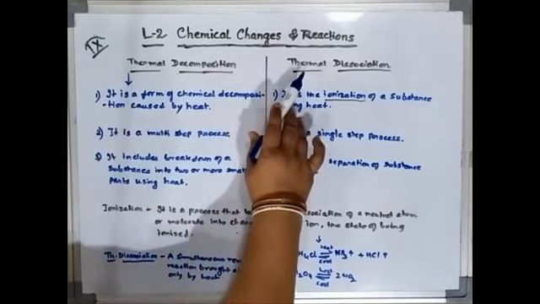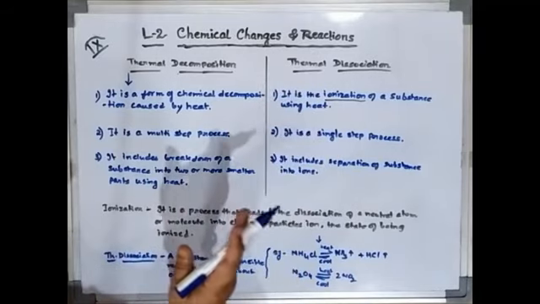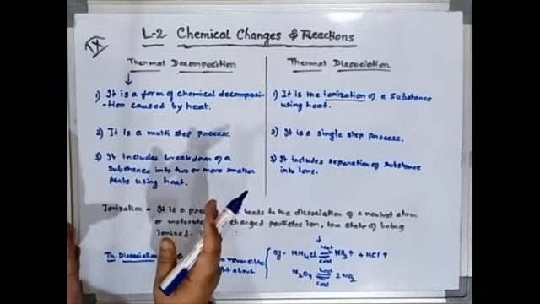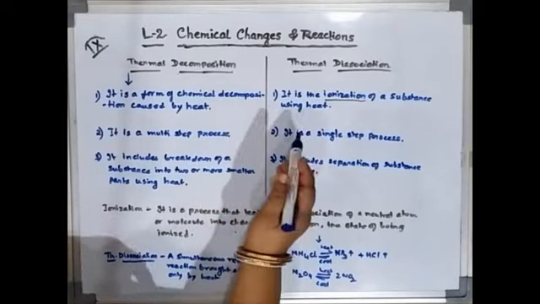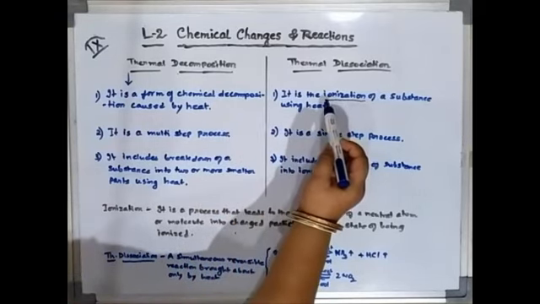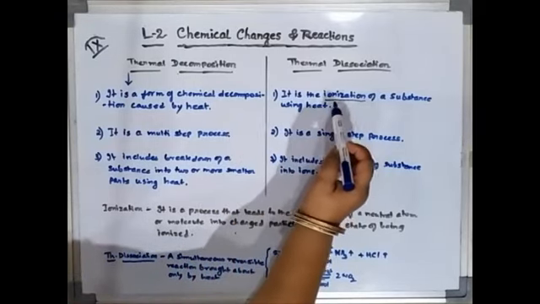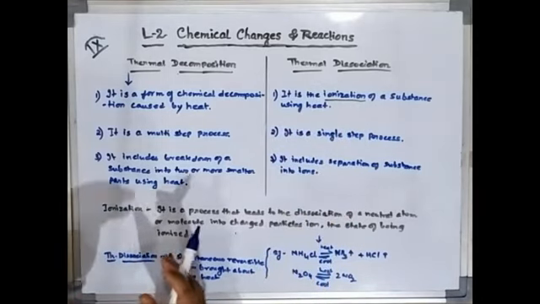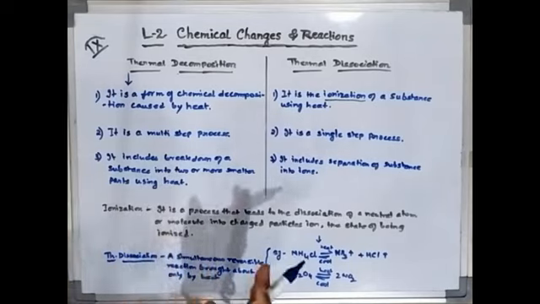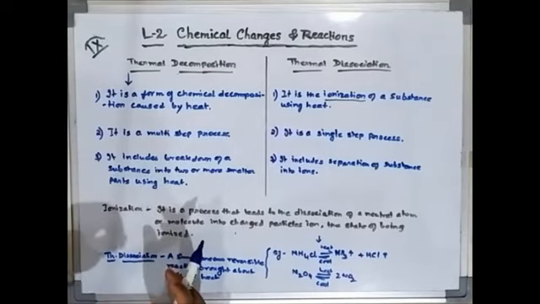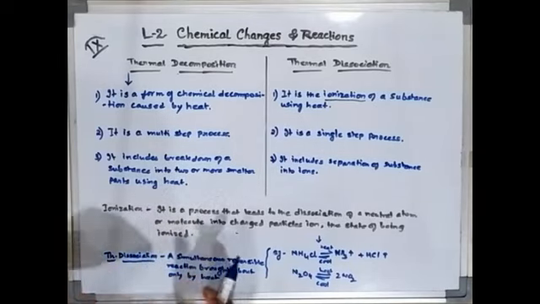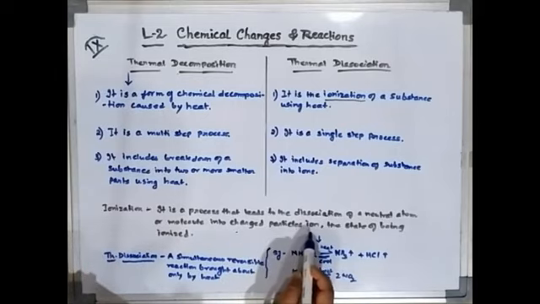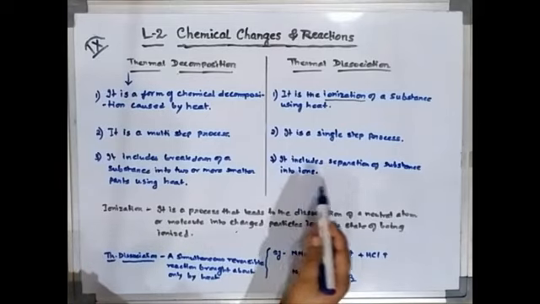And here thermal dissociation means they will dissociate, means they will ionize by using the heat. Now you will ask what is the meaning of ionization here? Ionization means what? The substance will separate into charged particles, known as ions. That means they have been ionized.